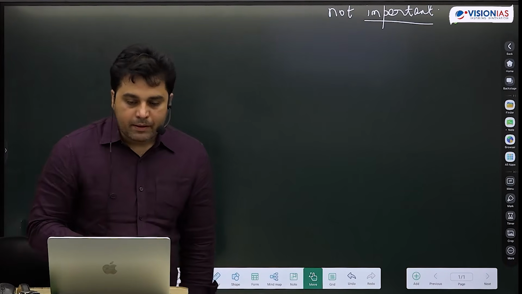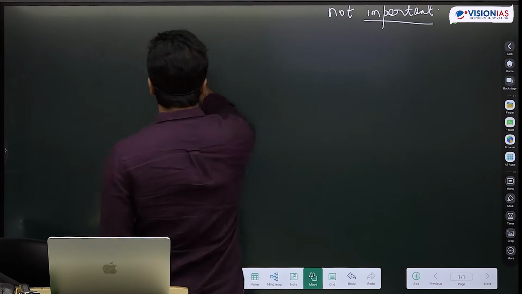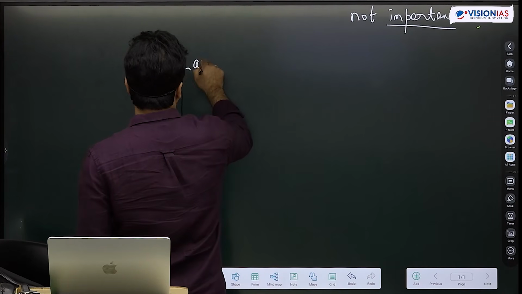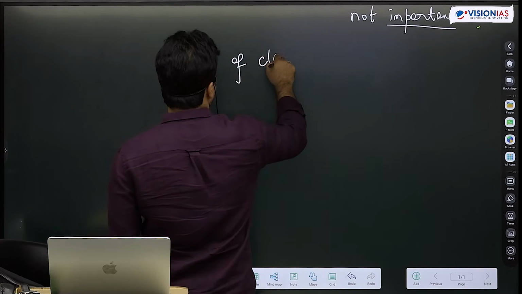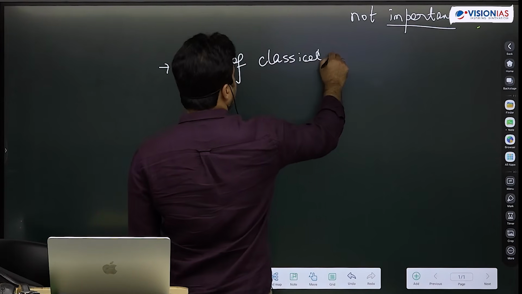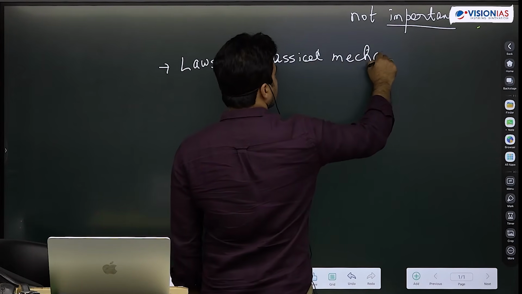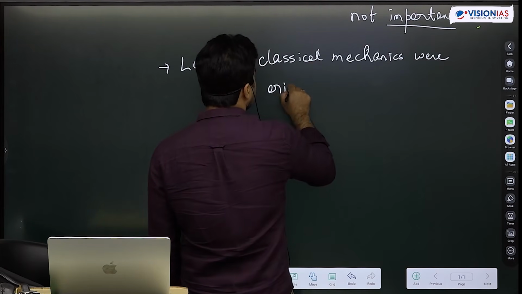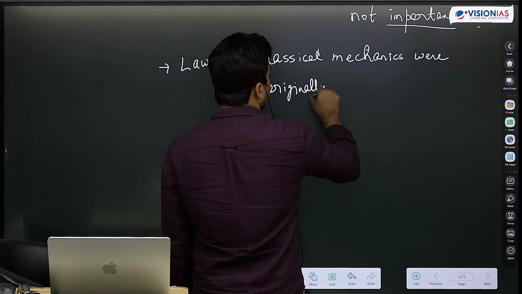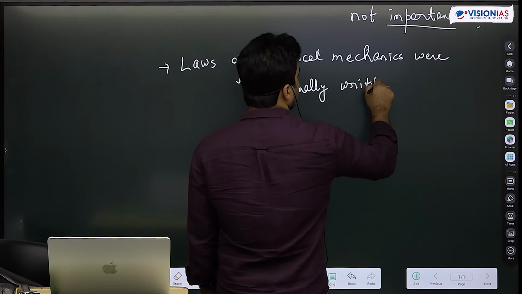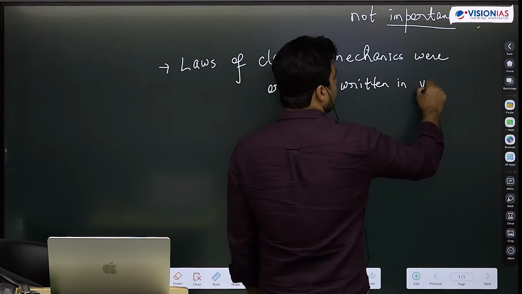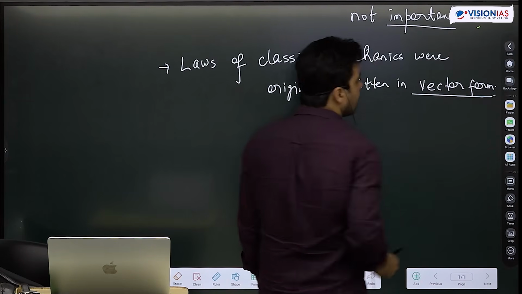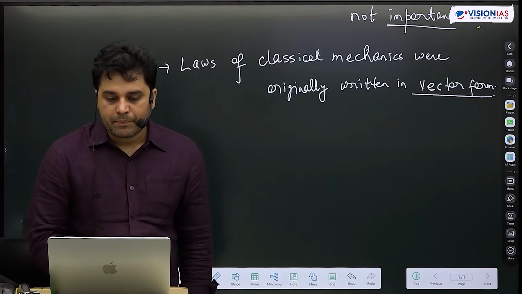Write down, the laws of classical mechanics were originally written in vector form.